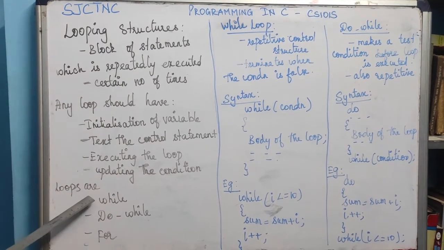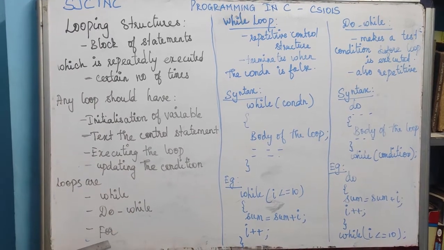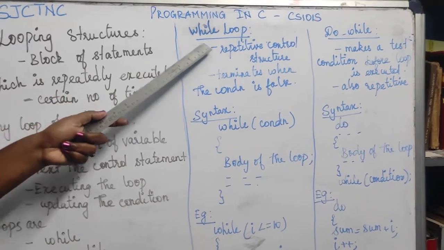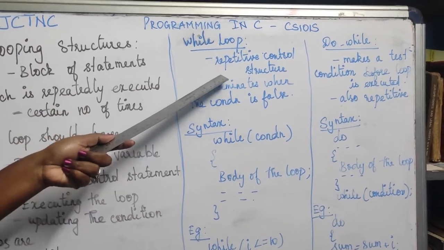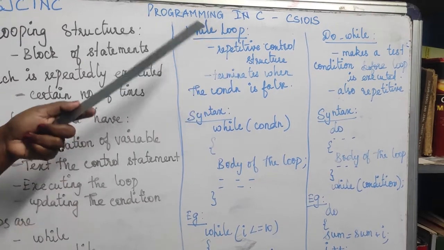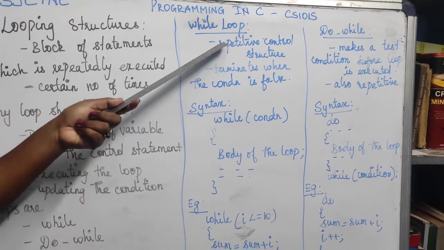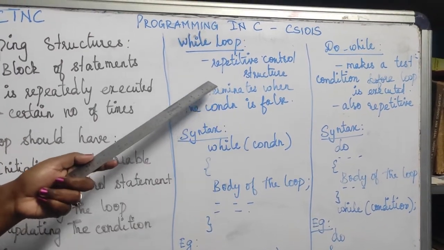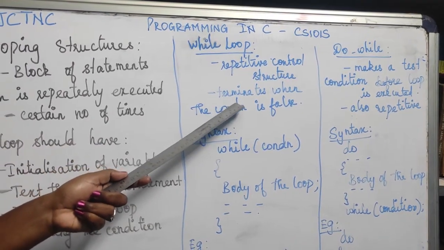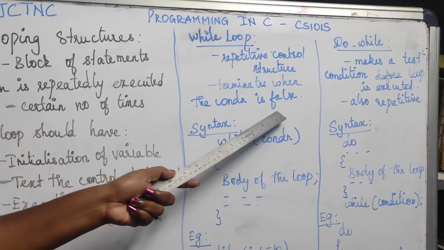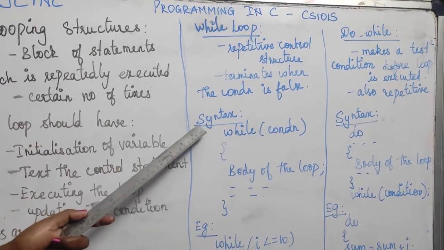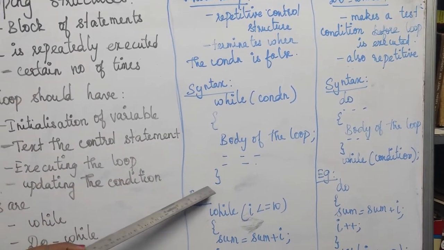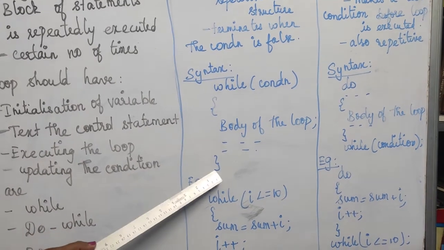Some of the loop structures are while, do while, and for loop. So the first one is the while loop. The while loop is a repetitive control structure. The while loop is used for any process of repetition, and it terminates when the condition becomes false. The while loop can use a statement or any condition to terminate our program. The syntax for the while loop is: while condition, body of the loop, and then we terminate the loop.